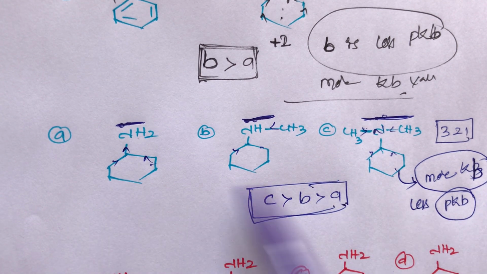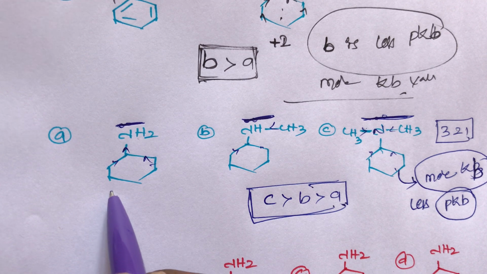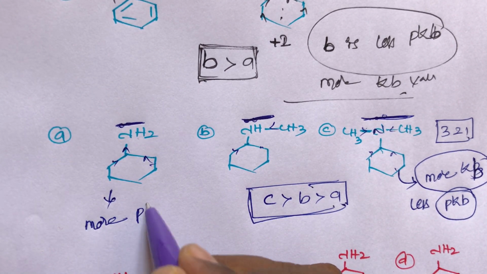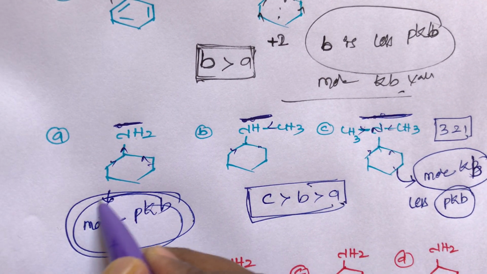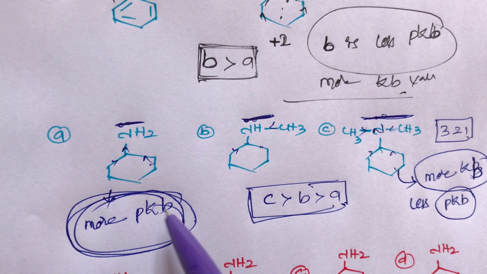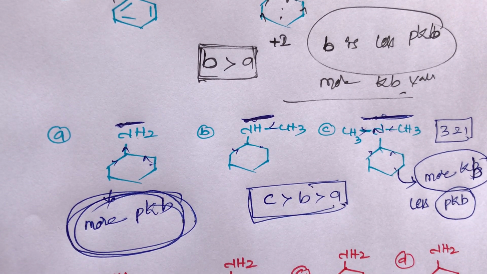Out of these three, which one has more pKb value? That is the first compound. This first compound has more pKb due to the less basic strength, and the first compound has less Kb also. This is the simple trick, student. So here pKb is inversely proportional to the basic strength.